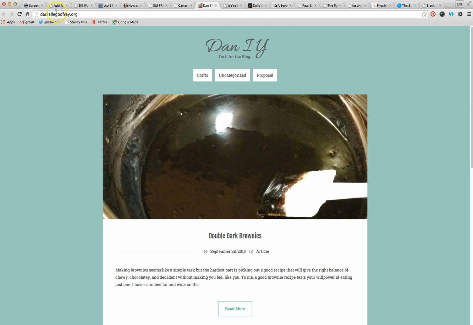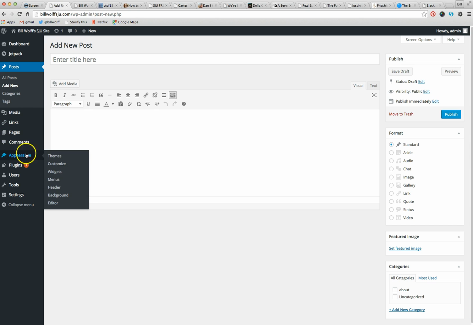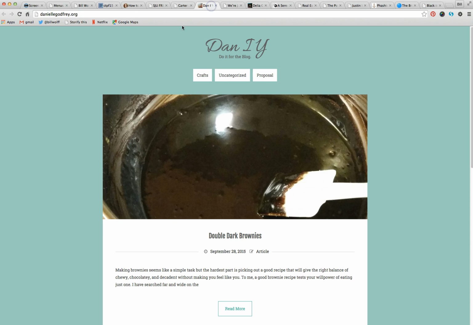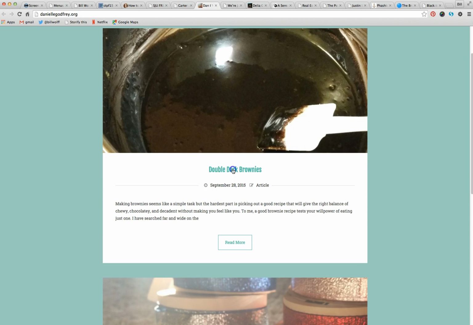So in the menu area, just as you can add categories, there's also pages, and you click about and you just click add to menu and it'll pop up over here, and that's very exciting. And then you save it and it will save to your blog. Okay, let's take a look.